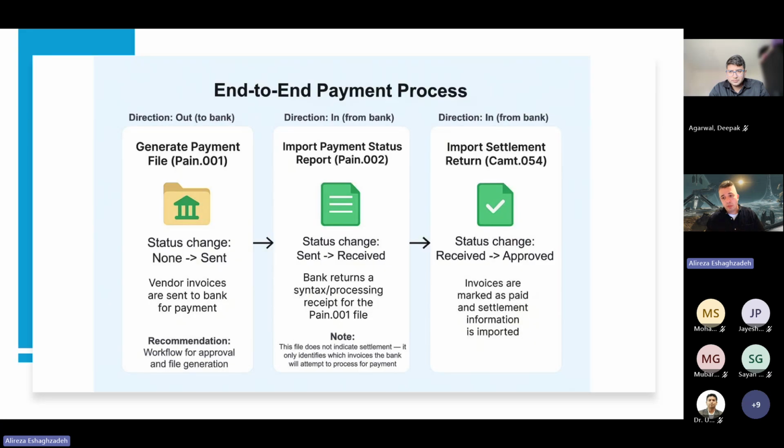But if we want to visualize how it works, first of all we generate the payment file, which is pain.001. I just call it pain 01 because it has two zeros, so it's much easier. So we send the pain 01 as the payment file to the bank. What will happen is that the status will change from none to sent, and the bank checks the file.